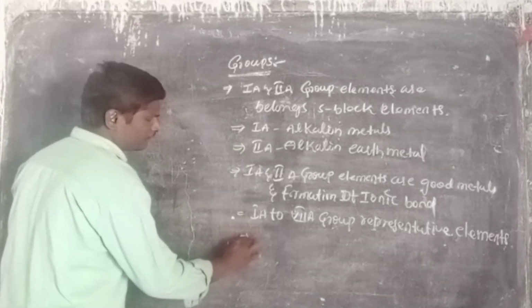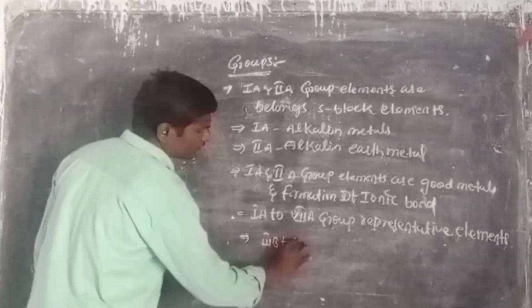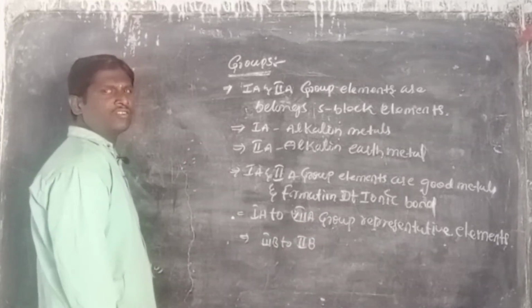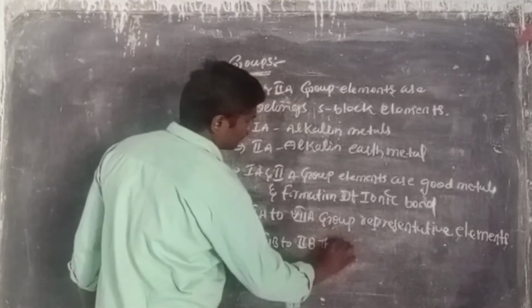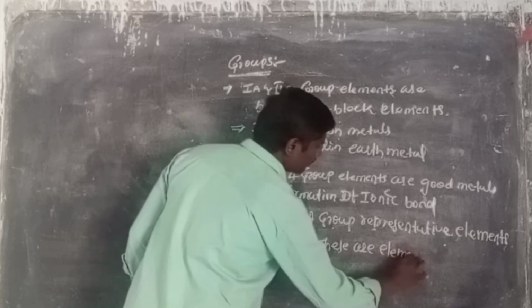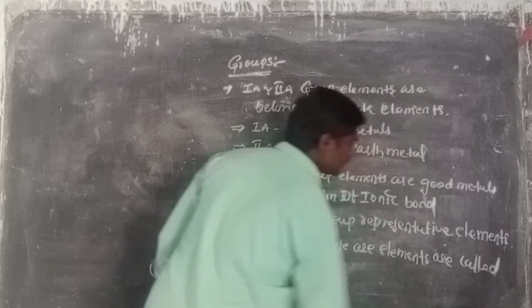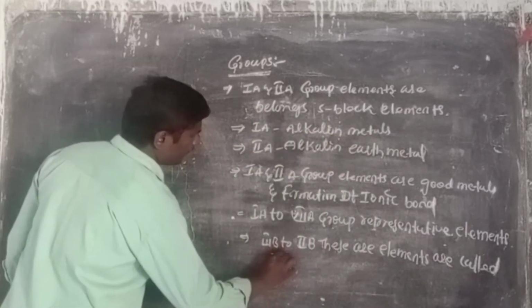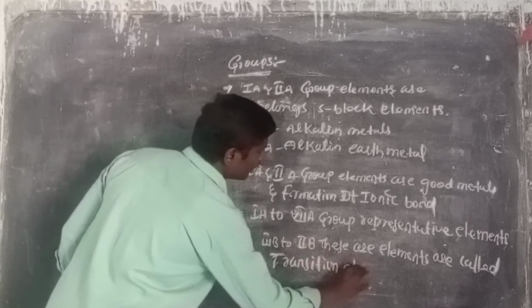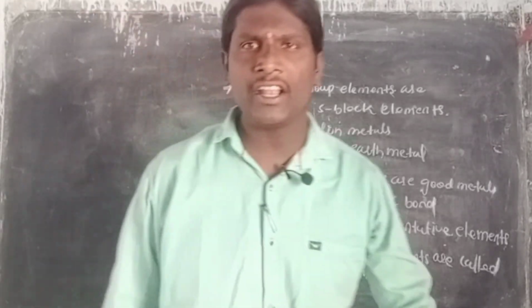Then another one, third B to second B. These elements are called transition elements.